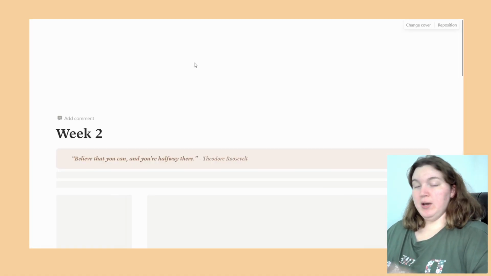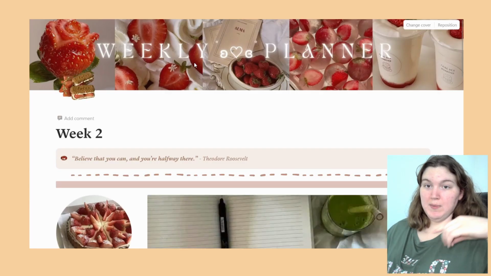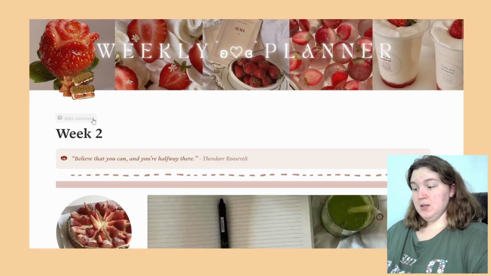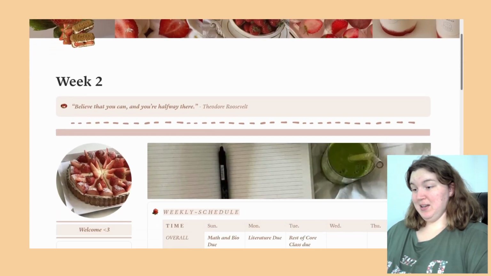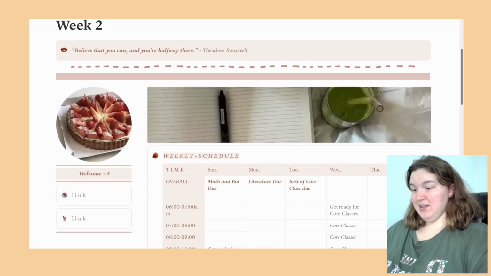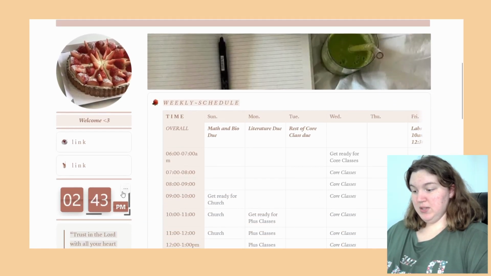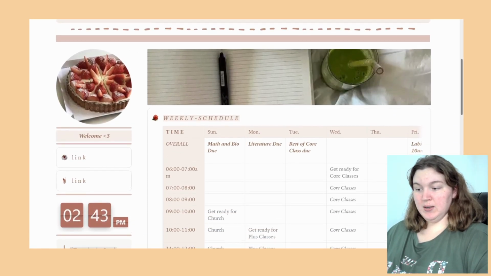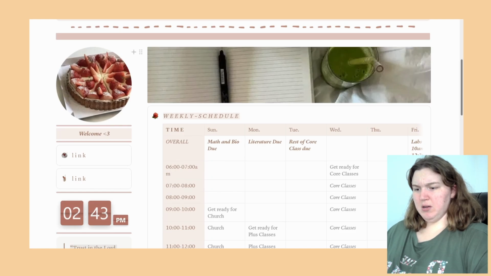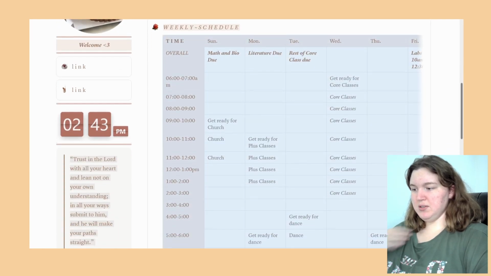Into my week 2, I alternated the tan and the strawberry for all of January. So, like I said, it's really, really pretty. Look how pretty and pink that is. So it's a similar layout. I haven't moved things around quite as much. She's got a different clock in here, which is fun. I think I moved this matcha image from the bottom. It was in the last template also.